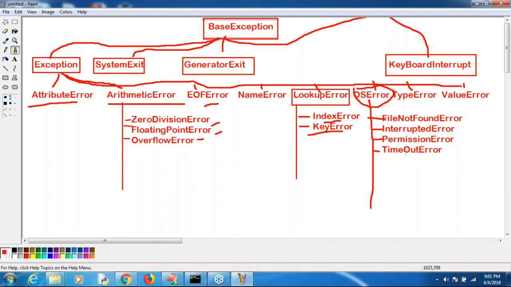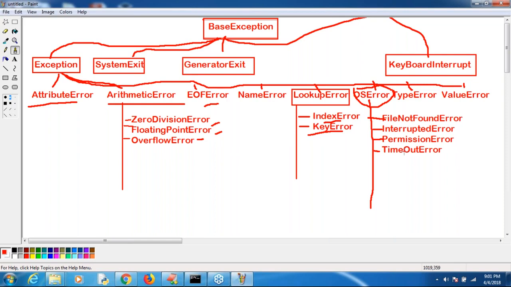Next, is there any shortcut to remember all? No, not required, because it is not necessary to remember all these things. Observe that. Just the commonly occurring ones, like zero division error and file not found error, you have to remember. Clear? Not required to remember all these things.